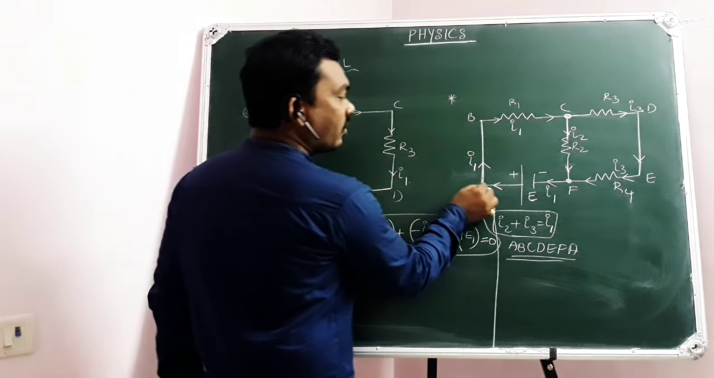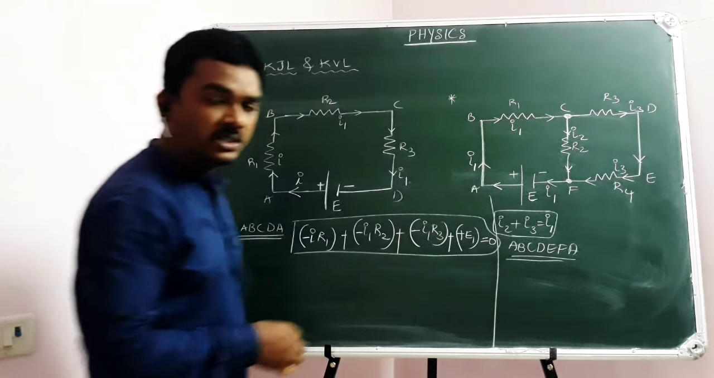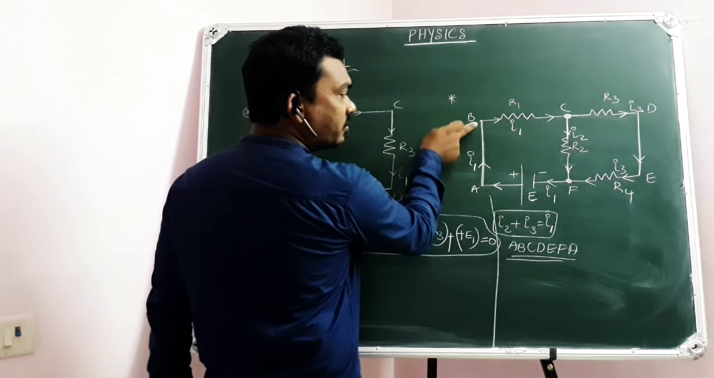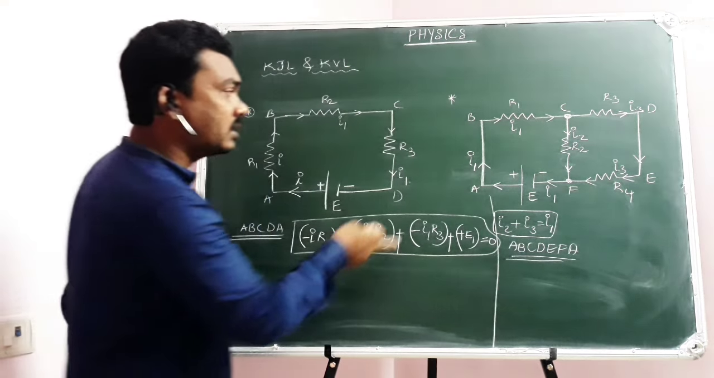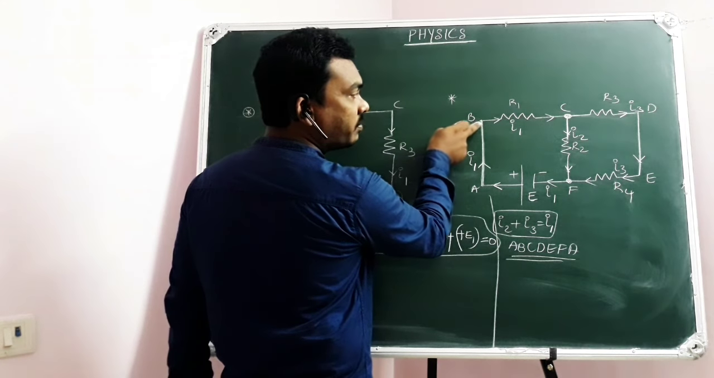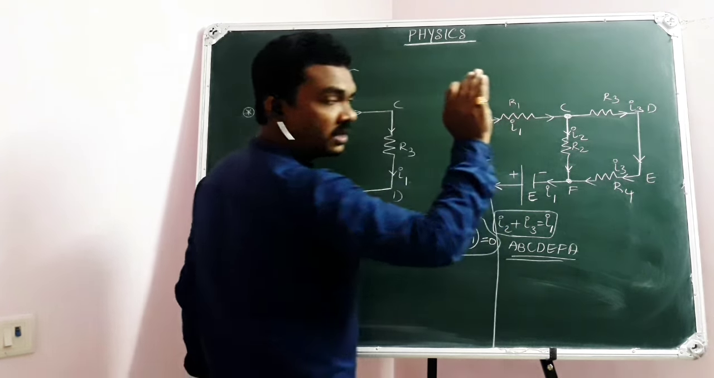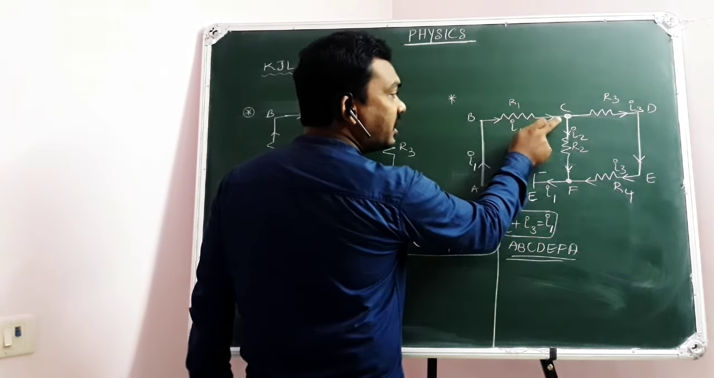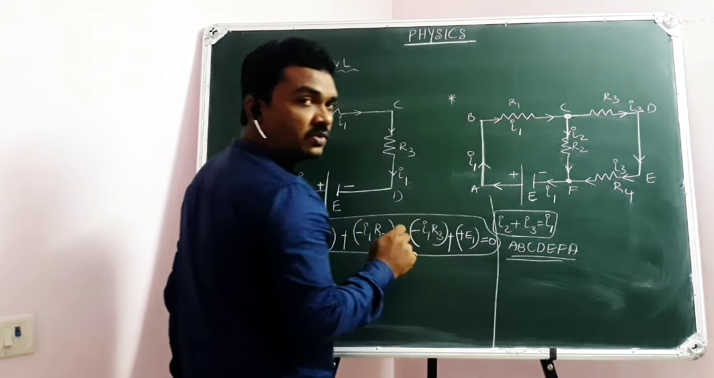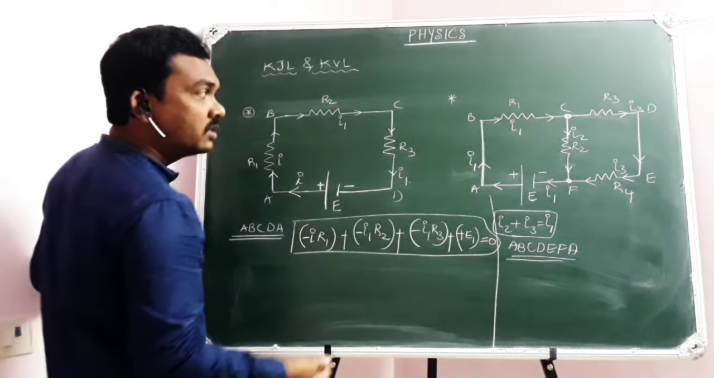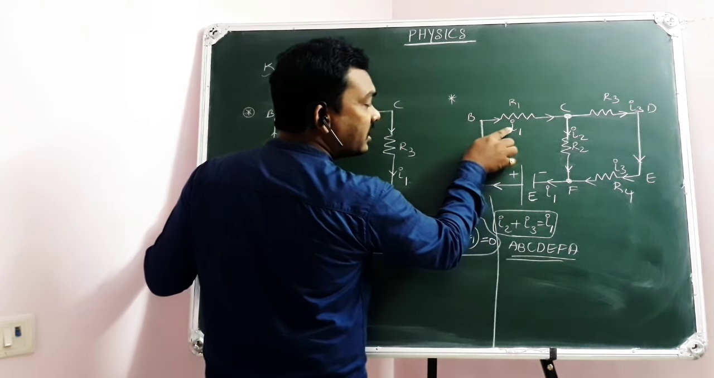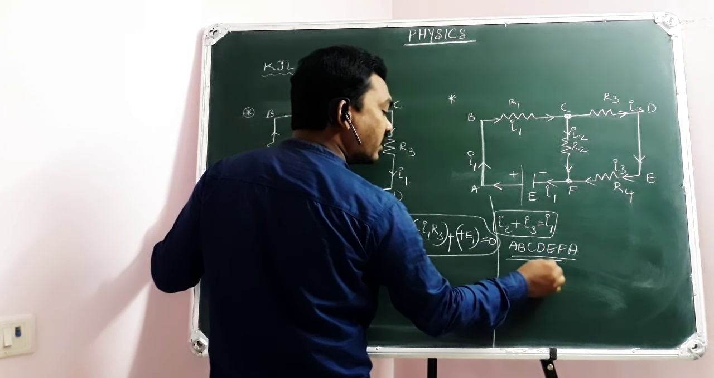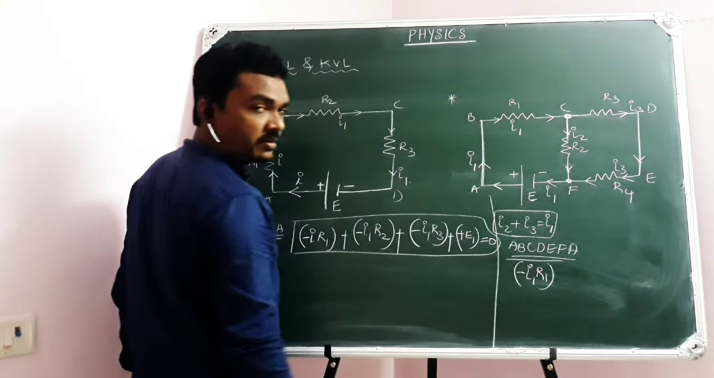In this closed loop, while moving from A to B, is there any potential drop? No, because there is no electrical element from A to B, like a resistor or capacitor, nothing is there. So A to B, there is no potential drop. But B to C, there will be potential drop. Sir, how can you say there is a potential drop? Because B to C is the direction of current, which is from high potential to low potential. So potential drop. How much potential drop? I1 current through R1. So potential drop is I1 R1. As it is a drop, minus should be given.